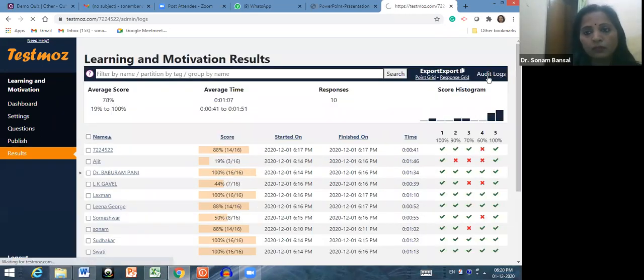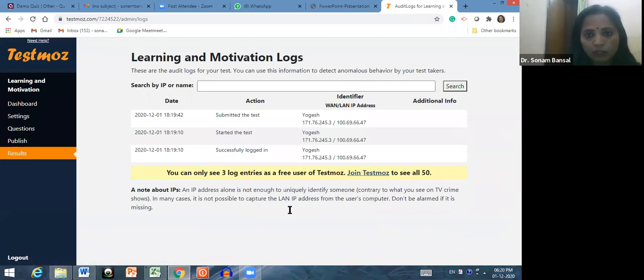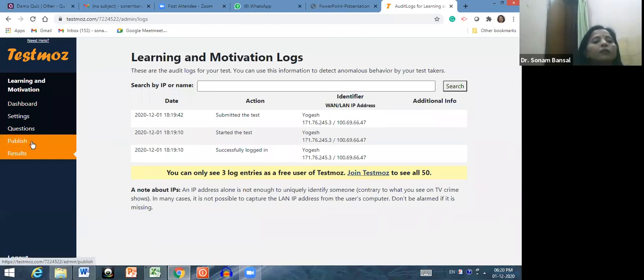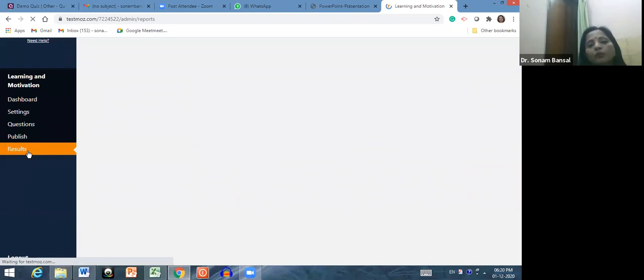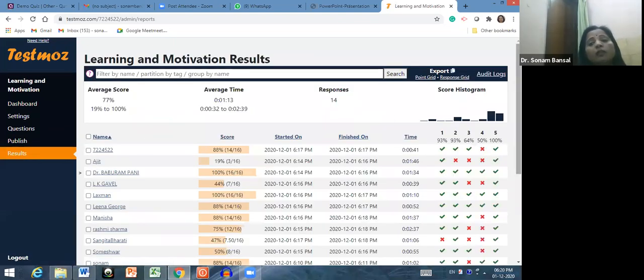And if you click here on audit logs, then you can check here that these students have logged in on this date, at this time, and this is the IP address of that particular person. Successfully logged in, started the test, submitted the test. This is how you can notice the individual progress of a particular person also.